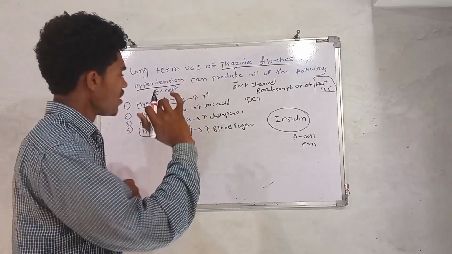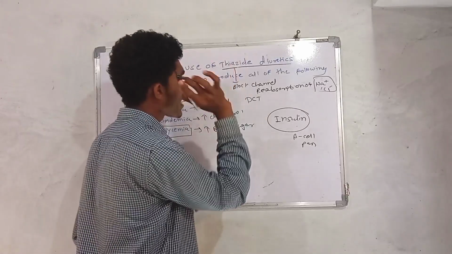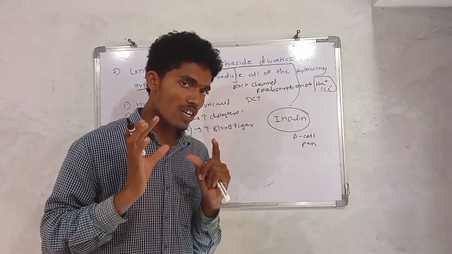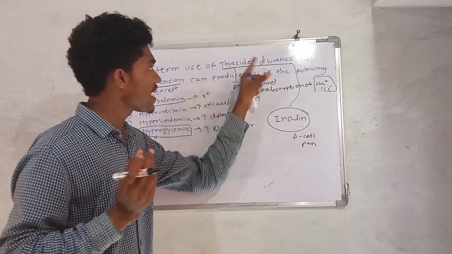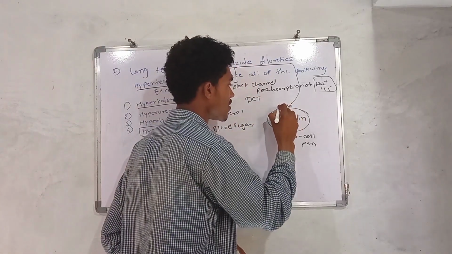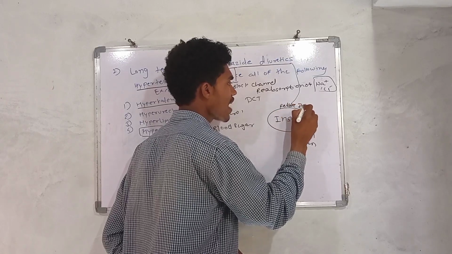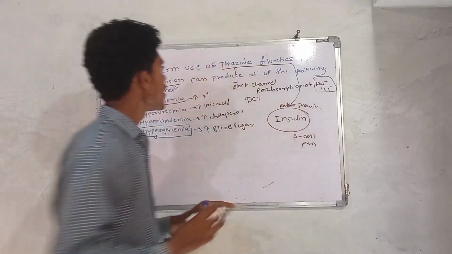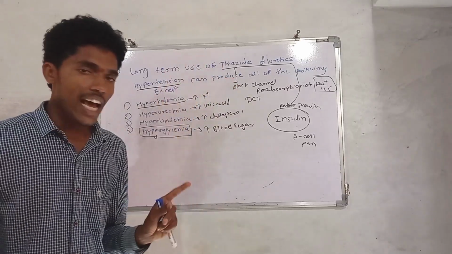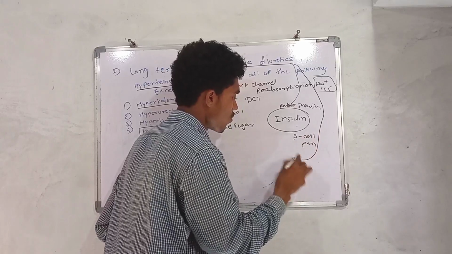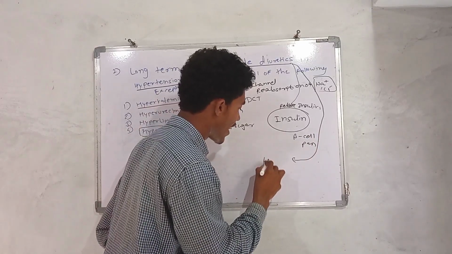So thiazide diuretics may affect that mechanism, which is not that much known, but thiazide diuretics affect the release of insulin. And how it affects? See, due to thiazide diuretics, one of the disorders happens, that is the hypokalemia.